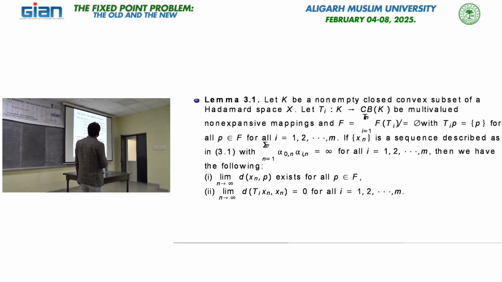The proof is not difficult. I am not going through it; using some calculations we can do it. First of all we prove this is a decreasing sequence of non-negative numbers which is bounded below, so it is convergent. So this limit exists. Then for the second part we prove the sequence, and I am not going into this part as well.